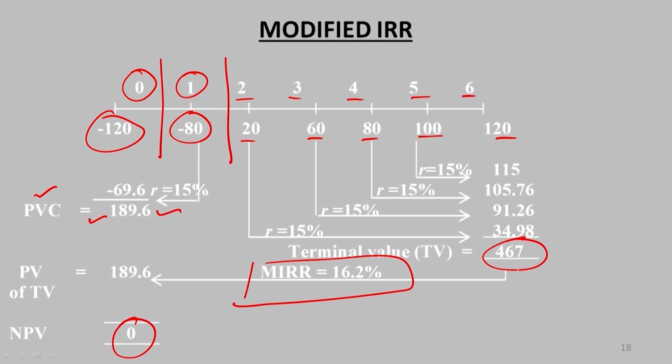I will explain it to you further in a more transparent and better manner how this all works. So, for calculating the modified internal rate of return, MIRR, you have to follow certain steps, and we will follow the different steps, and then we will do one problem, one exercise, so that the entire process is clear to you. So, there are different steps involved. Step 1 is, first of all you have to calculate the present value of the cost.